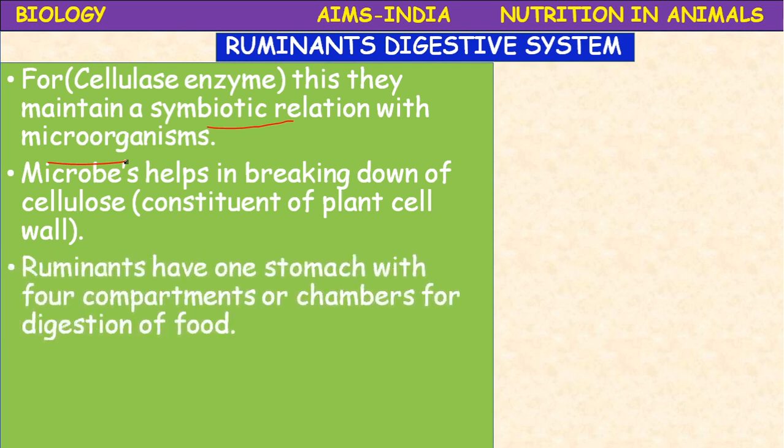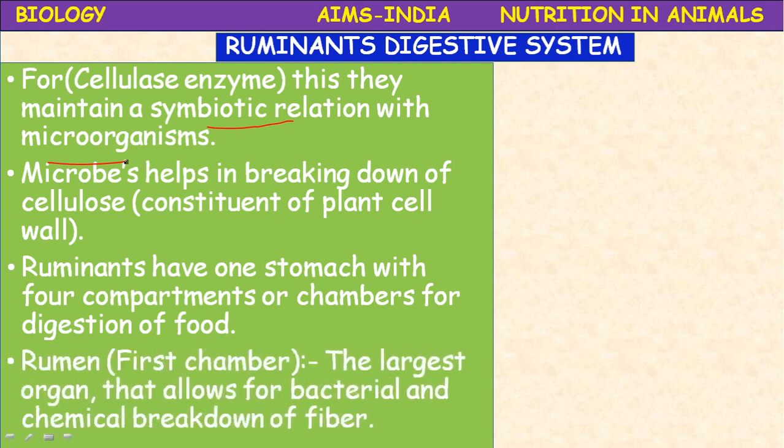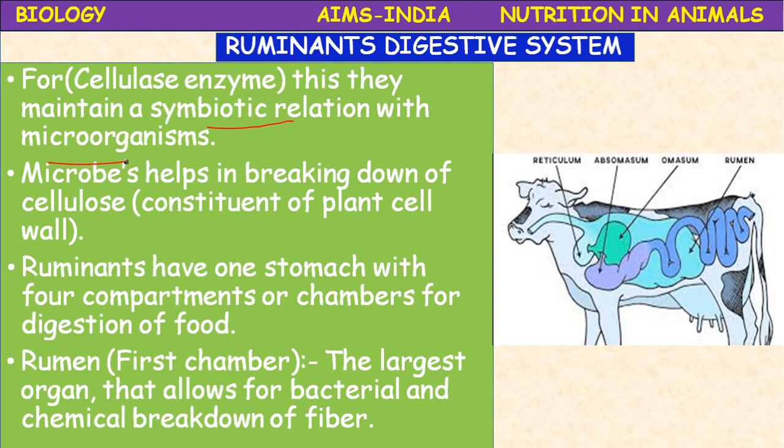So the ruminant have one stomach with 4 compartments or chambers for the digestion of food. The first chamber is rumen. Rumen is the first chamber, the largest organ that allows for bacterial and chemical breakdown of that cellulosic fibers.